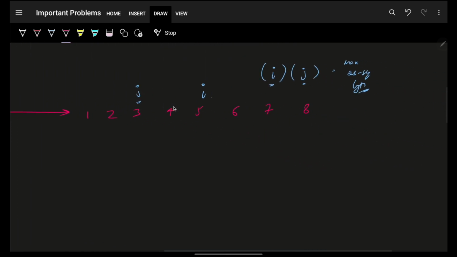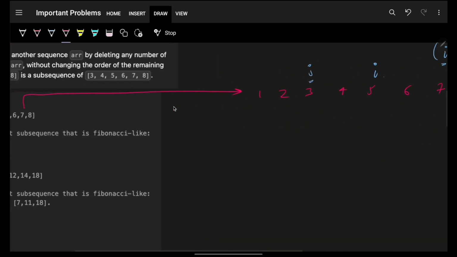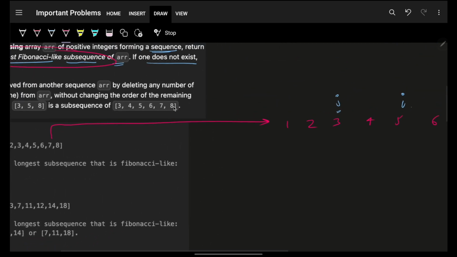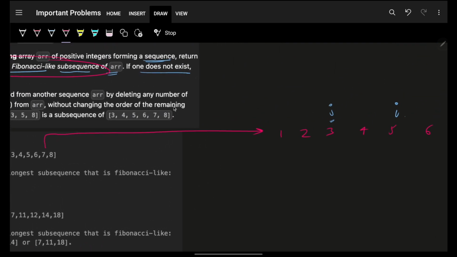Now, at any point in time, if it's a contest, make sure that you look at the constraints. The constraint says n is 1000. With that in mind, I can try either O of n square or n square log n at max. I cannot try n cube or anything exponential. Okay, that's one thing to keep in mind. But obviously, in an interview, you will not have any constraints in mind.